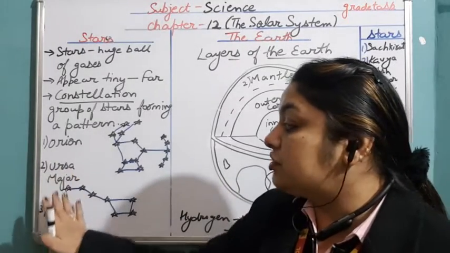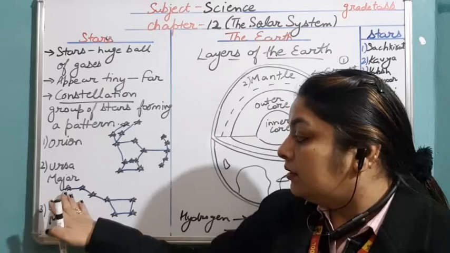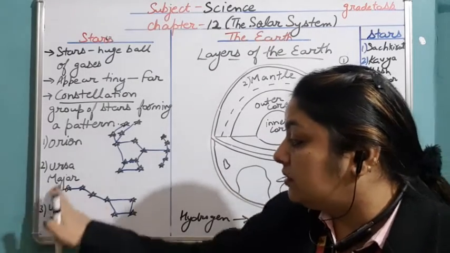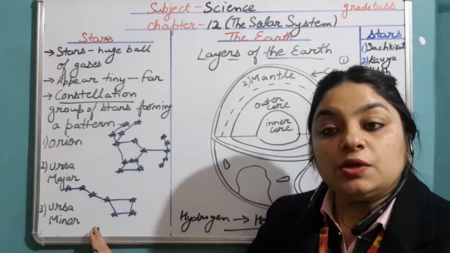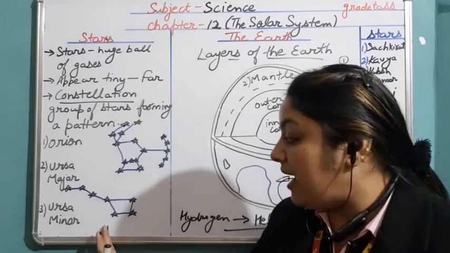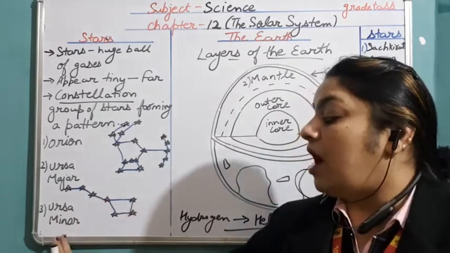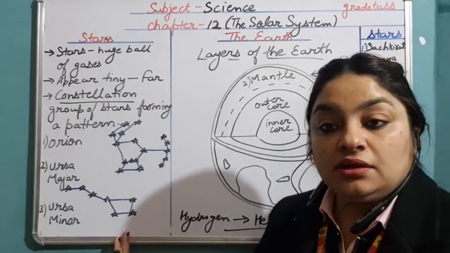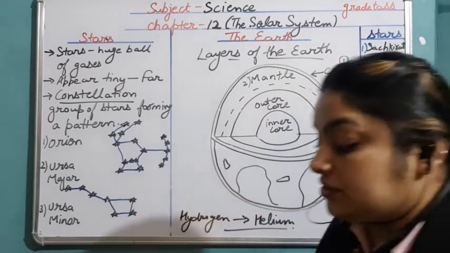Second one is Ursa Major. In Ursa Major, seven stars form a shape like this. This is known as Ursa Major. Another one is Ursa Minor. In Ursa Minor, this portion will be down and then this. Okay. So these are constellations, a few examples of constellations.